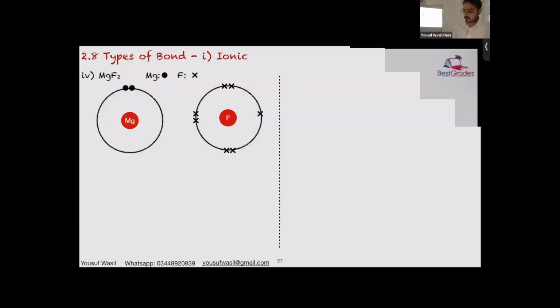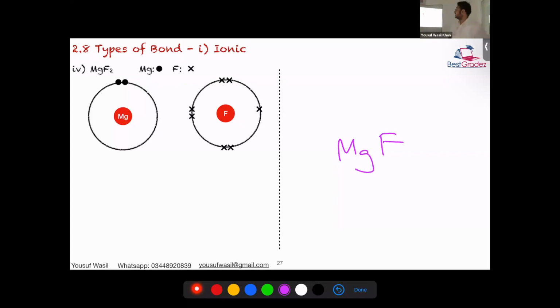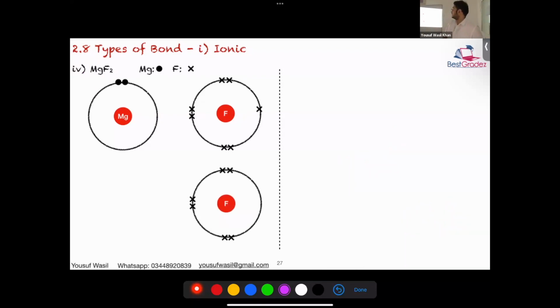Mg will never be written as MgF. It will always be with F2, because one magnesium cannot balance one fluorine. For one magnesium, you will always need two fluorine atoms. So MgF is wrong. MgF2 it's going to be. So the way to write this is you need to draw two fluorine atoms.